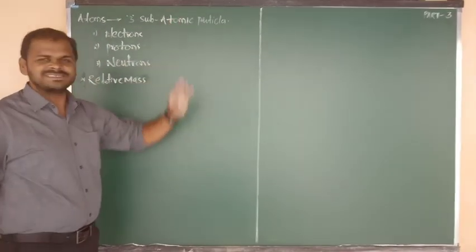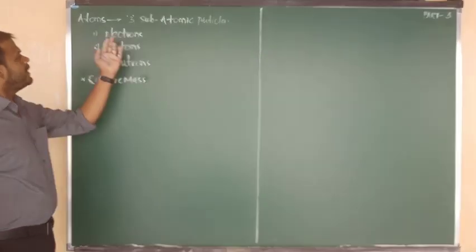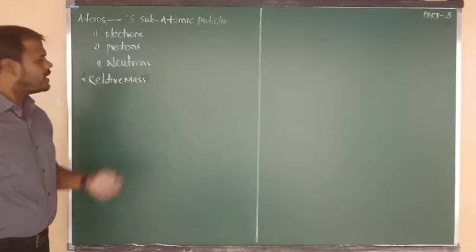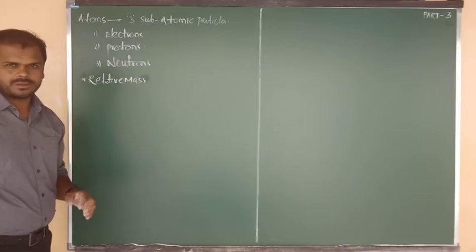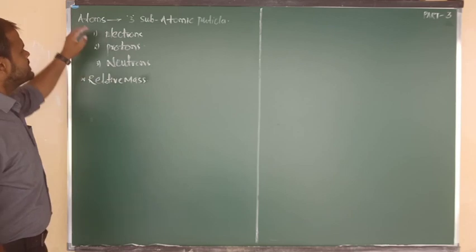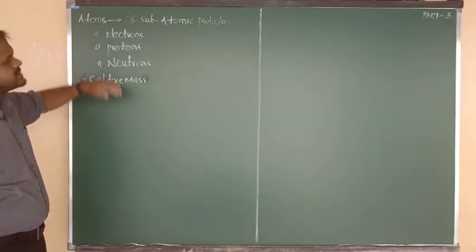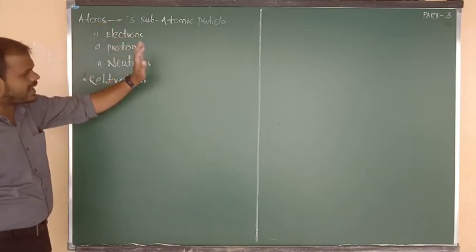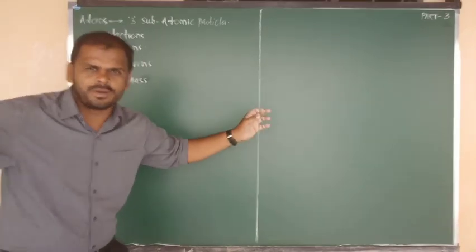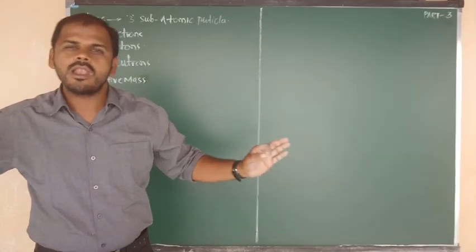They are known as subatomic particles, or fundamental particles: electrons, protons and neutrons. This is the main concept of modern atomic theory. And all the properties of these three subatomic particles we have studied clearly in the last video class.